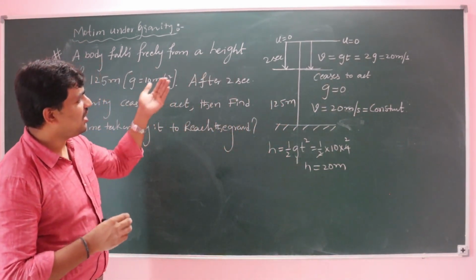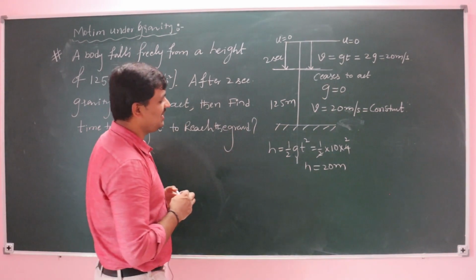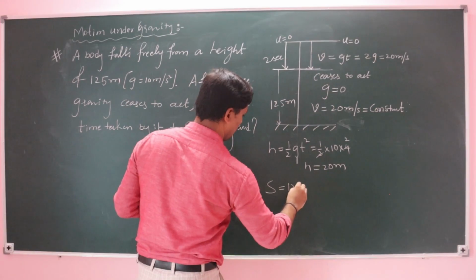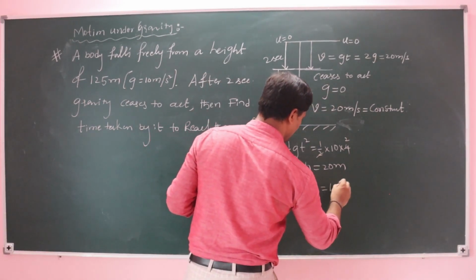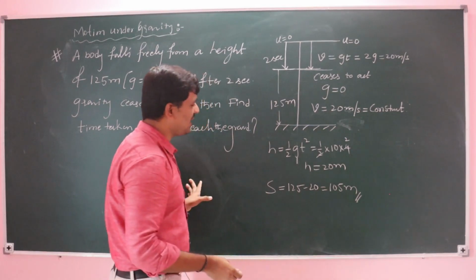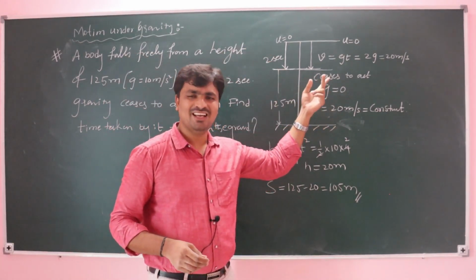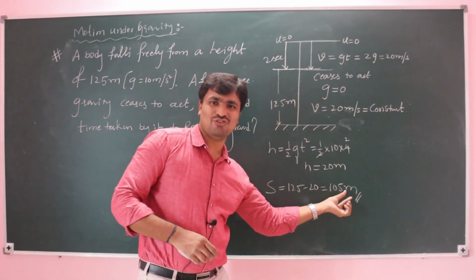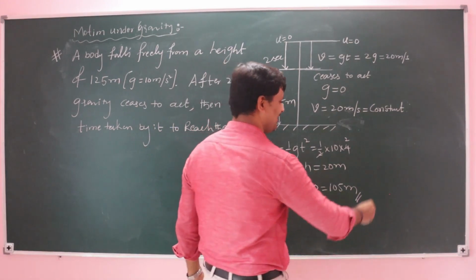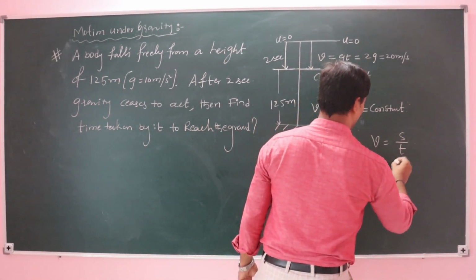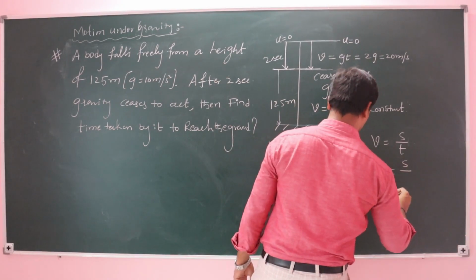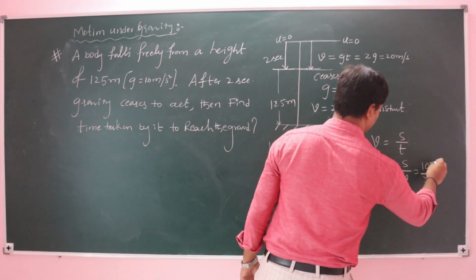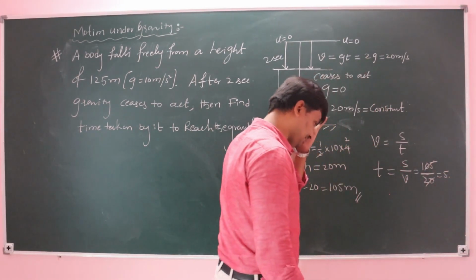How much remaining distance is there? 125 minus 20, 105 meters. This 105 meters is traveled with a constant speed of 20 meter per second. We know that speed is equal to distance upon time, then time is equal to distance upon speed. 105 by 20 is 5.25.